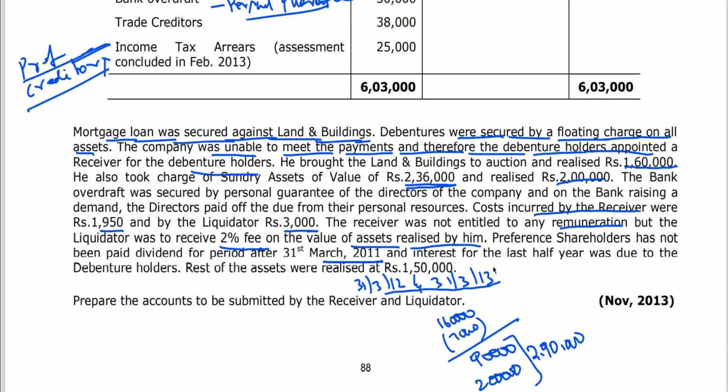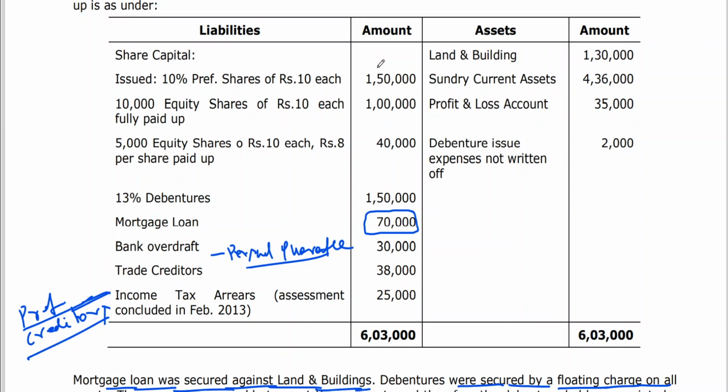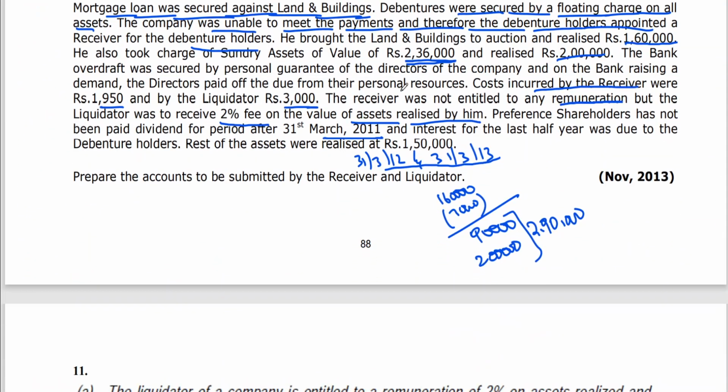Therefore, we need to calculate 2 years dividend. Preference share capital is 1,50,000 at 10%, that is 15,000; 2 years means 30,000. Arrears of dividend is 30,000, and the amount due to preference shareholders is 1,50,000. Clear?